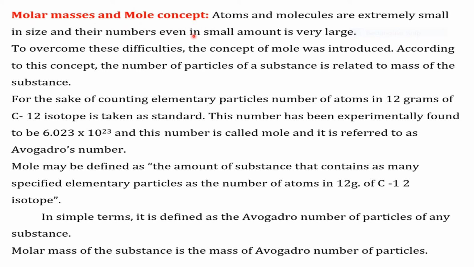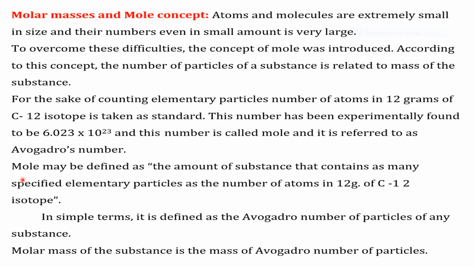Molar mass and mole concept. Atoms and molecules are extremely small in size and their numbers even in a small amount are very large. To overcome these difficulties, the concept of mole was introduced. According to this concept, the number of particles of a substance is related to the mass of the substance. For the sake of counting elementary particles, the number of atoms in 12 grams of the C12 isotope is taken as a standard. This number has been experimentally found to be 6.023 into 10 power 23, and this number is called the Avogadro number. And the mass of the substance equal to this number is known as a mole.